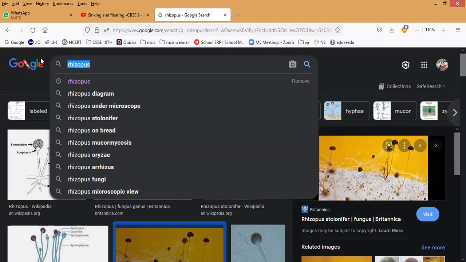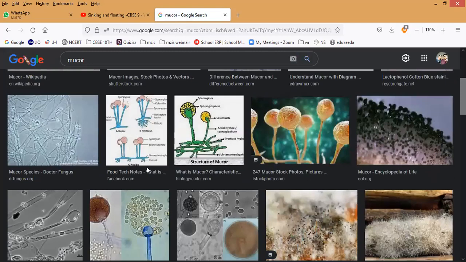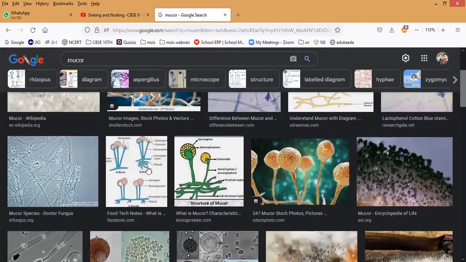So now if you notice, the next one is mucor. So mucor you can see. This is what we used to call mucor. It is also similar to that. Have you noticed it? This is the mucor we can see. So mucor species are also similar to rhizopus only. That is what you have to remember.